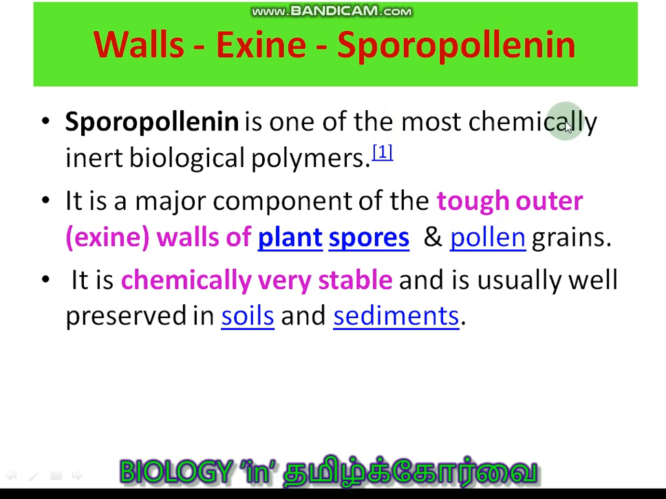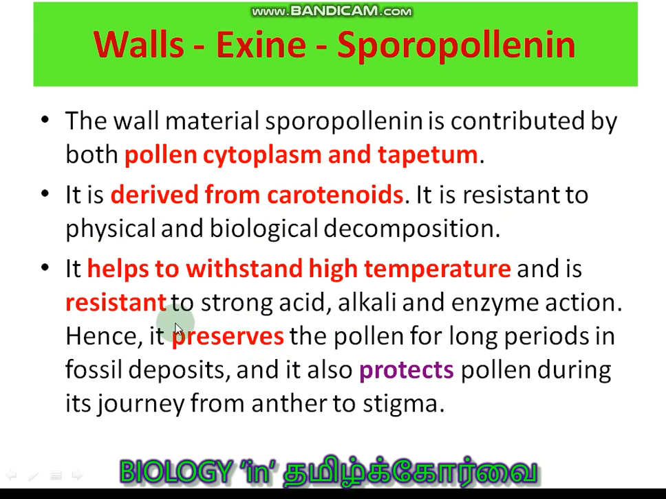Sporopollenin is one of the most chemically inert biological polymers. Inert means inactive. It is chemically very stable and is usually well preserved in soils and sediments. So it is able to protect the pollen grains even in the soil. The wall material sporopollenin is contributed by both pollen cytoplasm and tapetum.